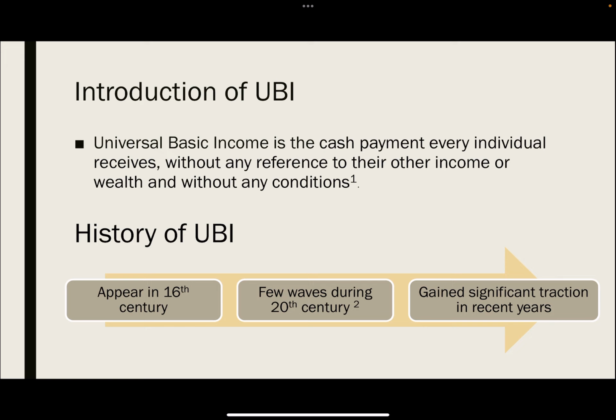UBI is a universal basic income, which is a cash payment every individual receives without any reference to their other income or wealth and without any conditions. The history of UBI can be traced back to the 16th century, and the idea of UBI had a few waves during the 20th century but didn't attract a lot of attention from governments or people. Until recently, the idea of UBI gained significant attention, especially after the pandemic.